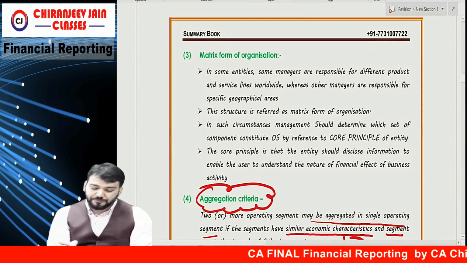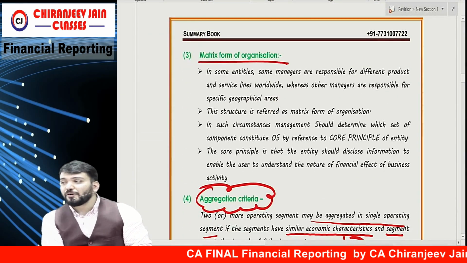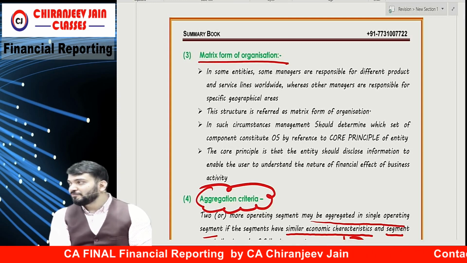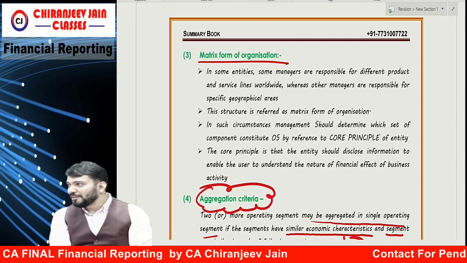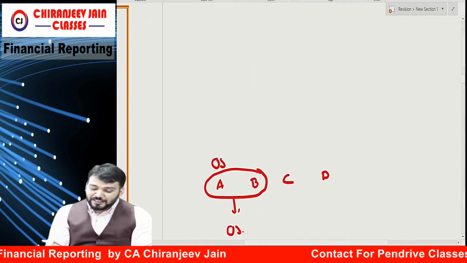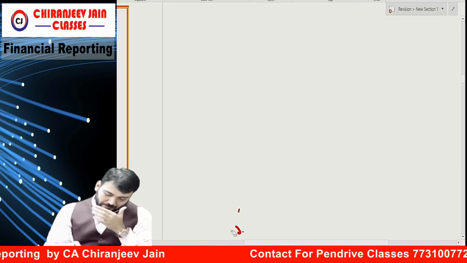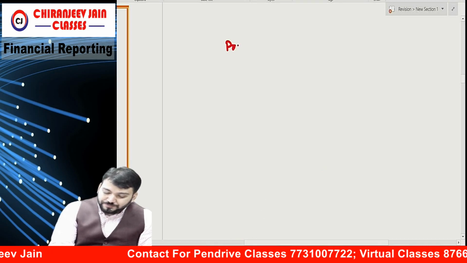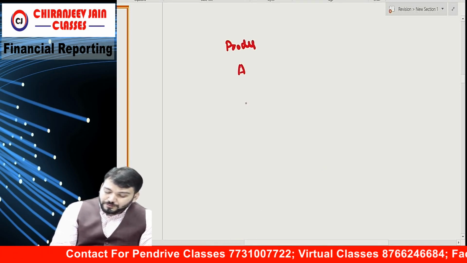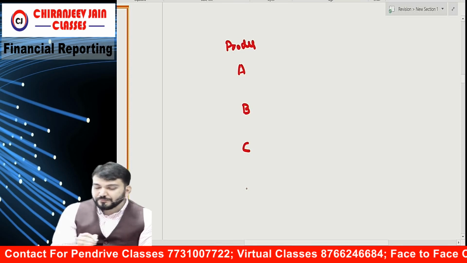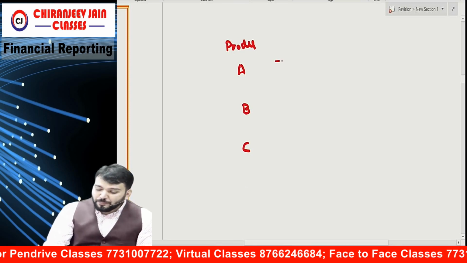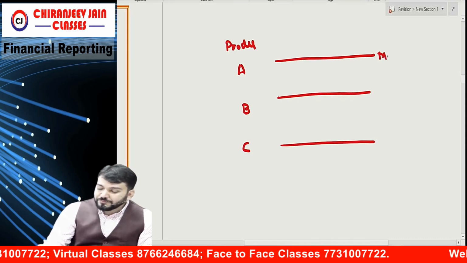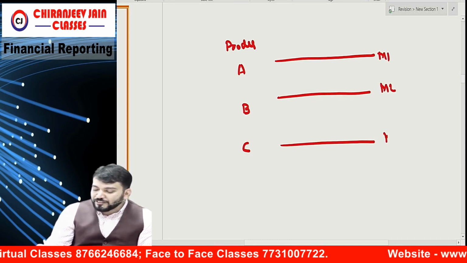Matrix form of organization. Do you know what is matrix form of organization? Which matrix? Not the movie. Matrix form of organization means, suppose we have products A, B, C, three products, and we have appointed manager 1, manager 2, manager 3.